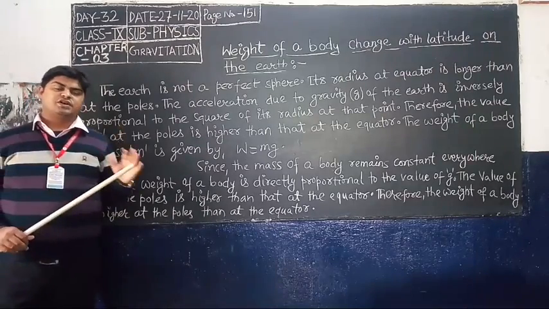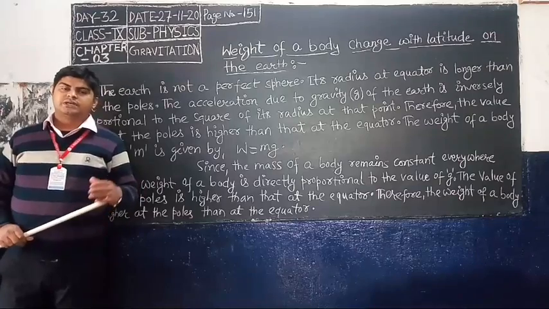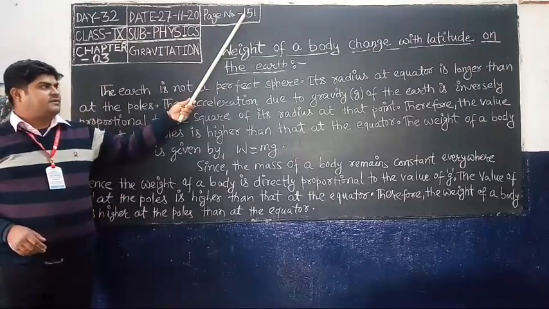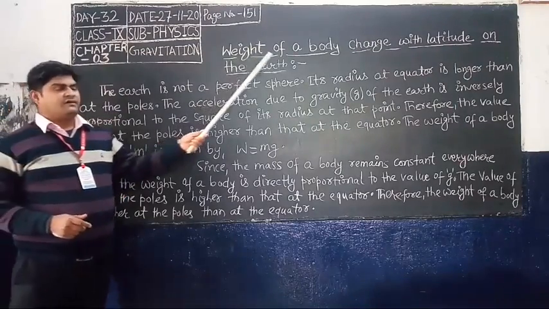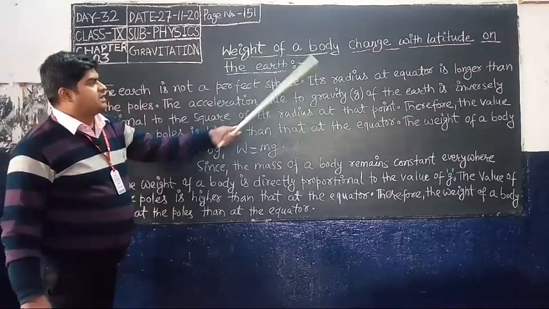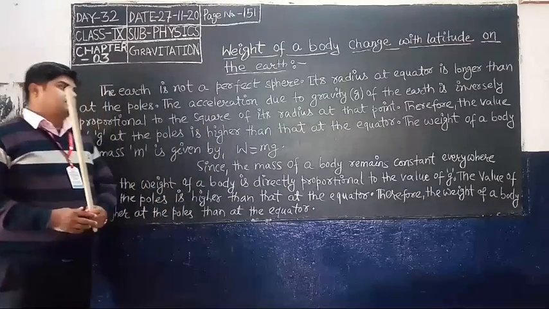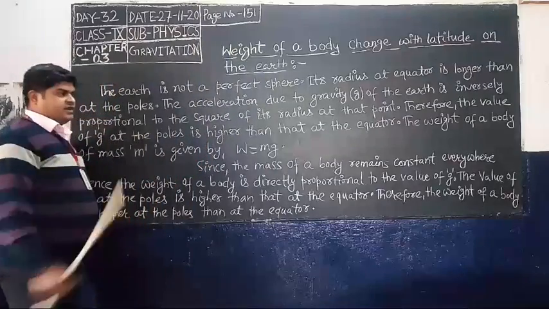I kindly request all of you to please sit with pen, notebook and science book and turn to page number 151. See the topic: weight of a body changes with latitude on the earth. The earth is not a perfect sphere.